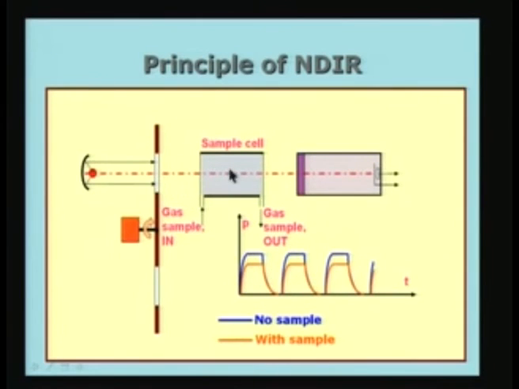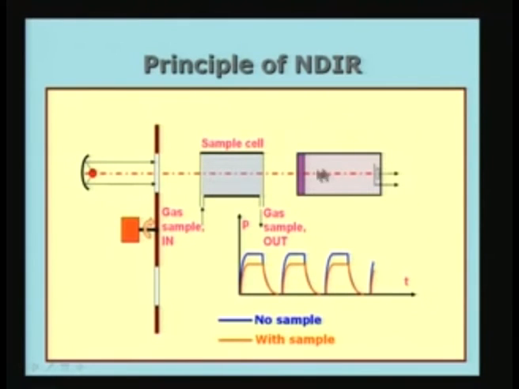So, what happens if you put the sample cell here? The gas of interest to us, which is inside this cell, absorbs some of the radiation, and therefore the radiation received by the acousto-optic detector is reduced, because it transmits less than 100% of what falls on the sample cell. Therefore, it is reduced by the amount absorbed by the gas present here, of the particular species which I am interested in.